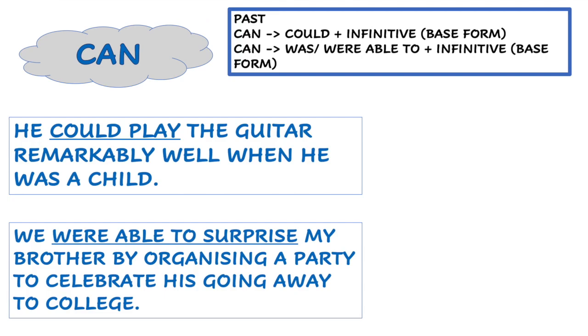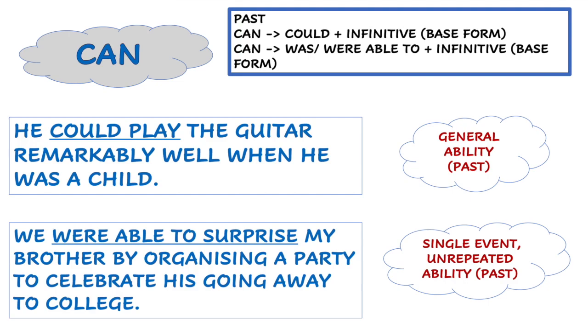Or we were able to surprise my brother by organizing a party to celebrate his going away to college, which turns can into was or were able to plus infinitive. The reason? Different functions, different meanings. While in the first sentence we talk about a general ability that I could repeat, it's kind of like a habit. In the second one, we talk about a single event, an unrepeated ability, something remarkable. You don't get to surprise people every day, you know.